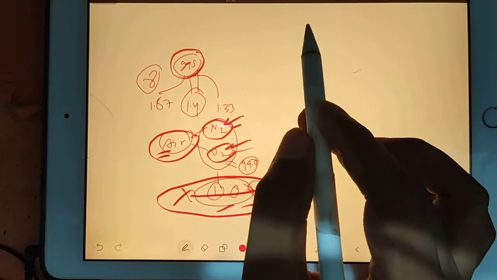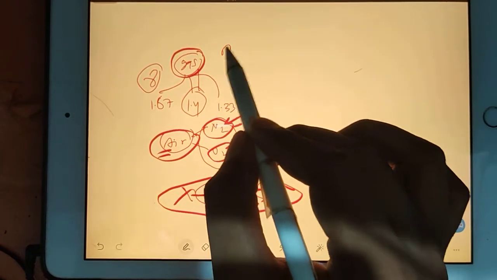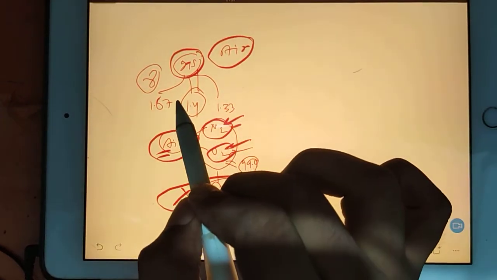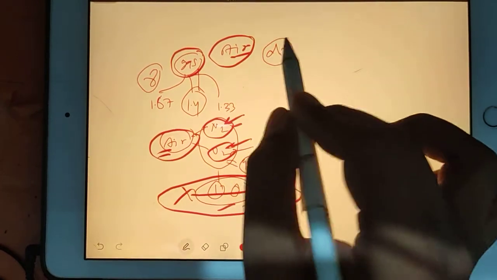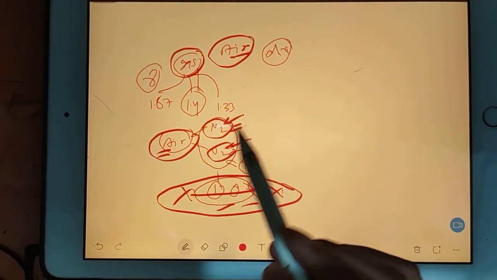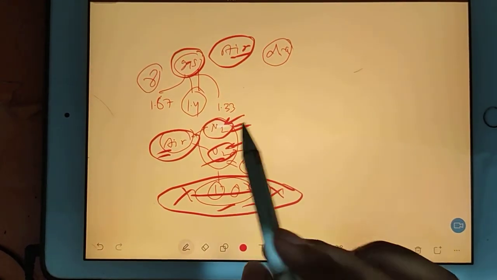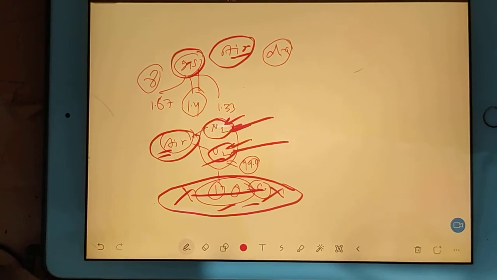Not clear? The gas which is mentioned in the question is air, and air is a diatomic gas. How will you know it is diatomic? Because air is a combination of nitrogen and oxygen. Nitrogen is also diatomic, oxygen also diatomic. Right?